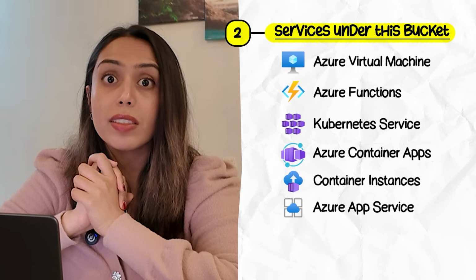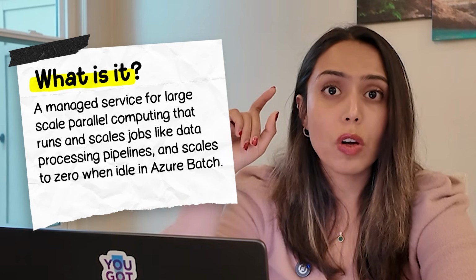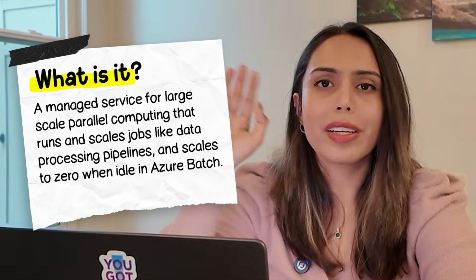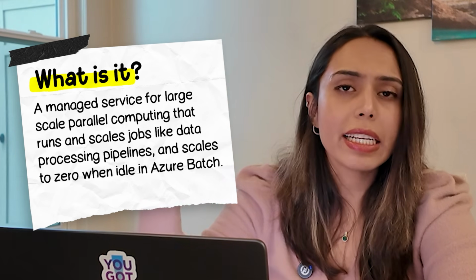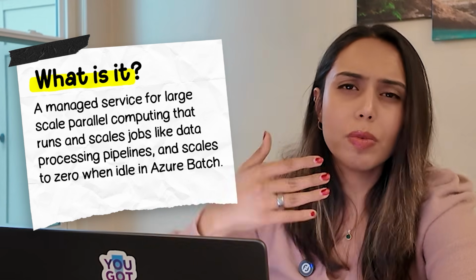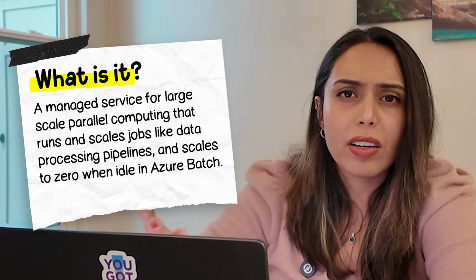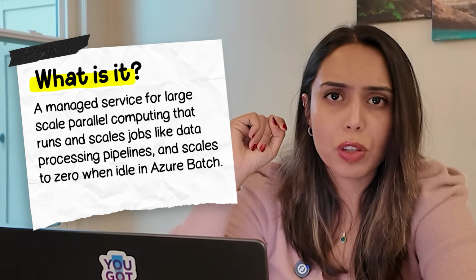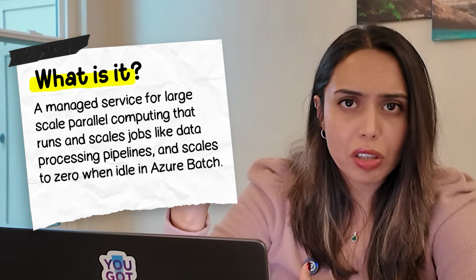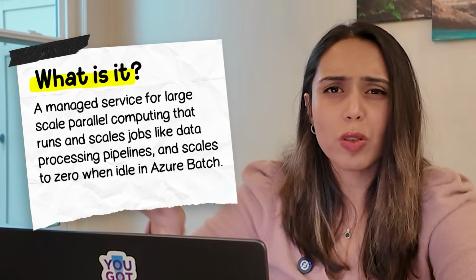Our last one in this bucket is Azure Batch. It's a managed service for large scale parallel computing. Don't get confused with the words. Think of it like when there are large data processing pipelines. There could be multiple jobs in the pipeline to extract, transform, load. You can use Azure Batch for that. Basically, it provides a scaling infrastructure that can run your tasks efficiently, and it can also scale to 0 when there's no job running.